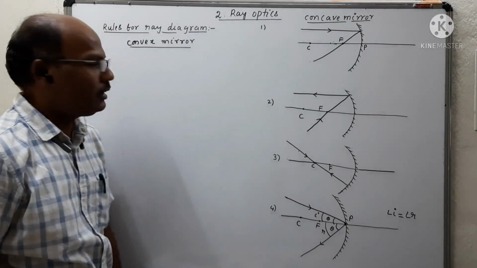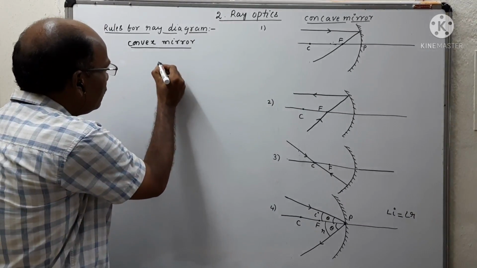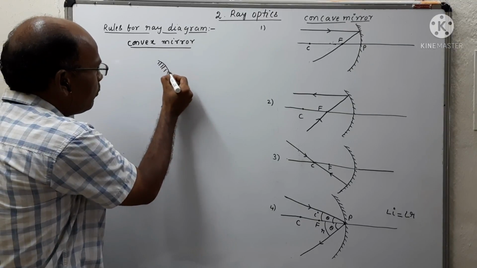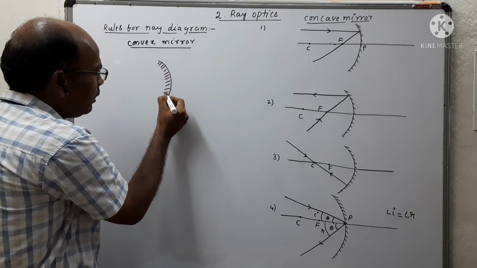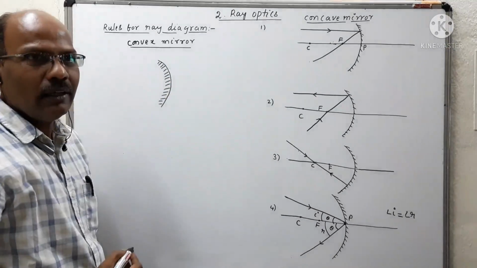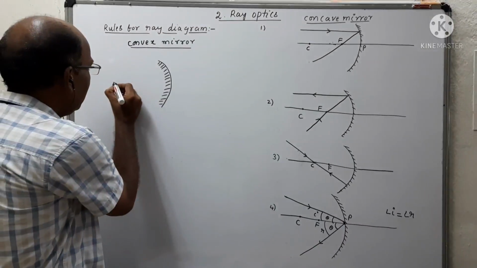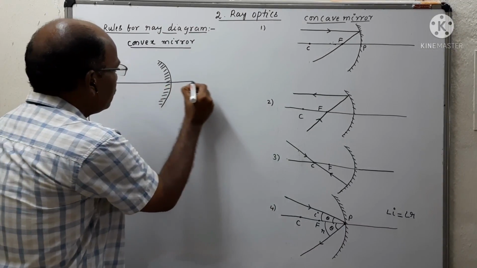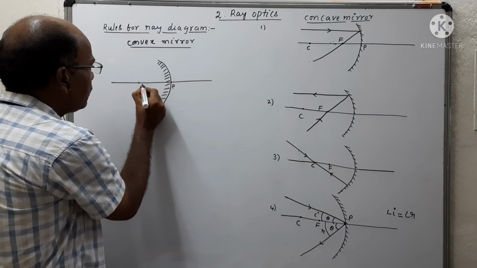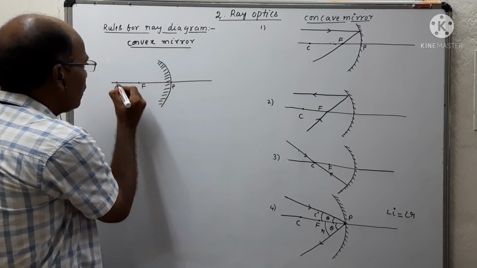So this is the first case. The convex mirror is drawn like this. This is the polished surface, the inner side is silver coated, and the outer side of the mirror is the reflecting surface. This is the pole, this is the focus, and this is the center of curvature.